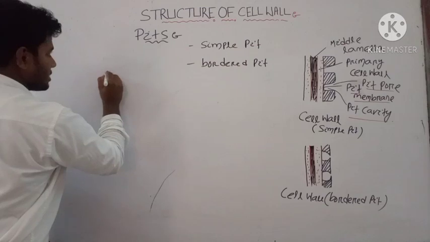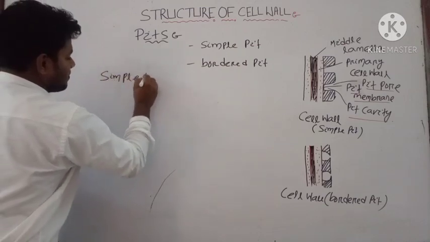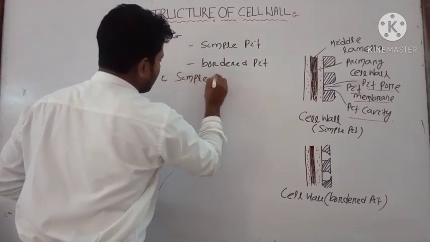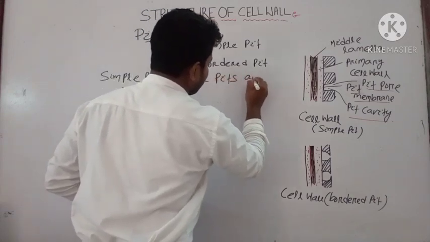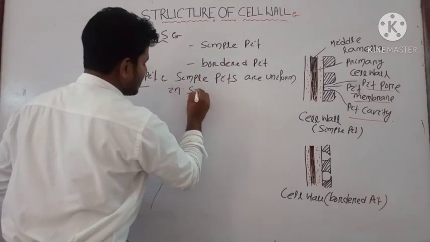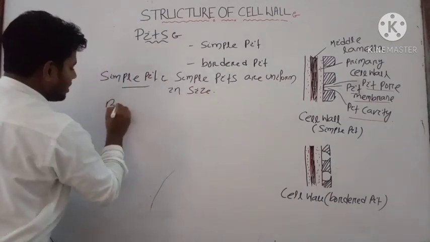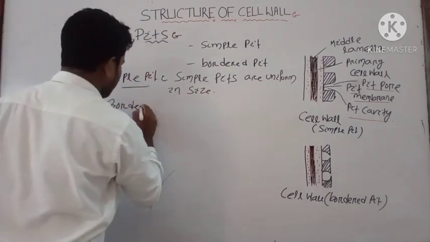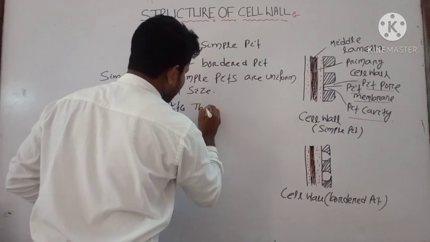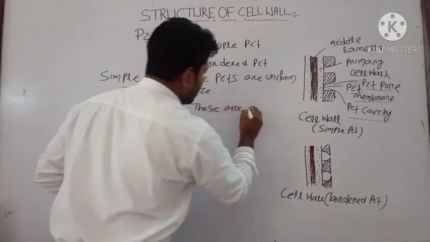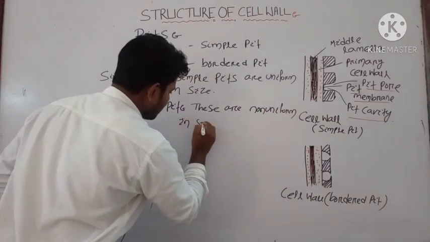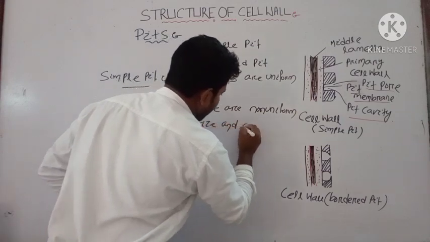Okay. You can define simple pits as being uniform in size, but border pits are non-uniform in size and are class set.